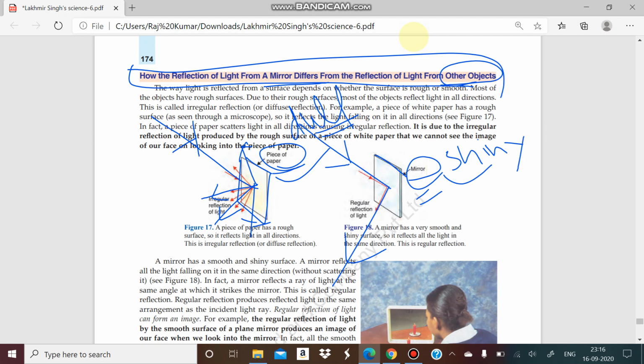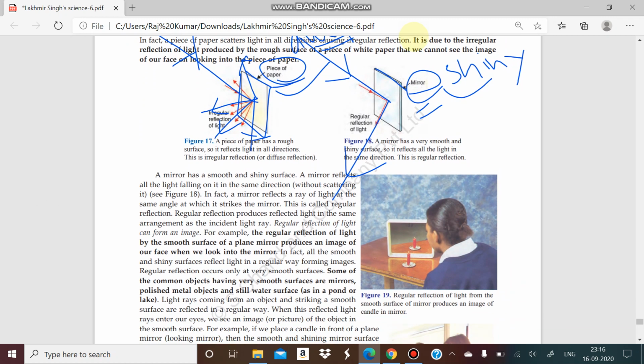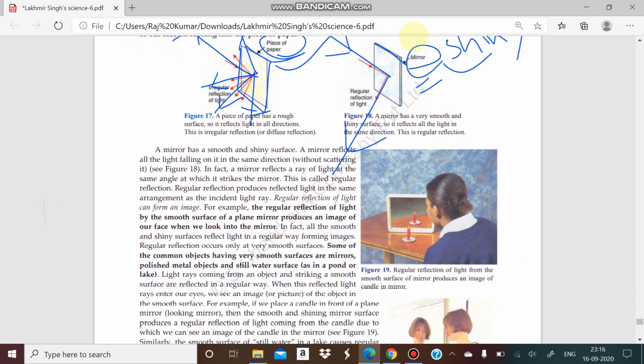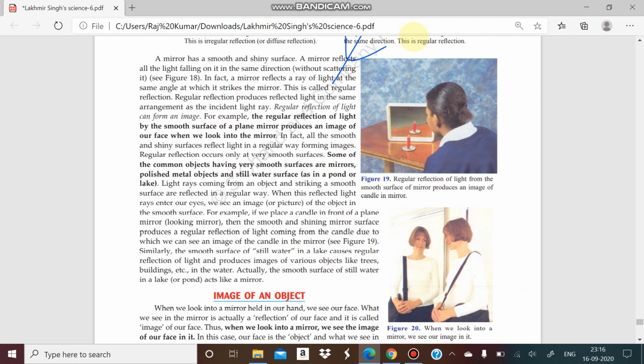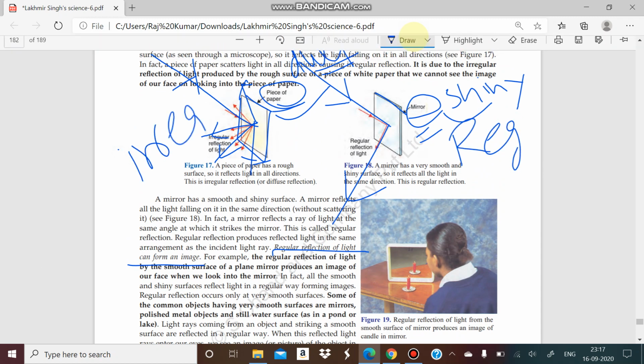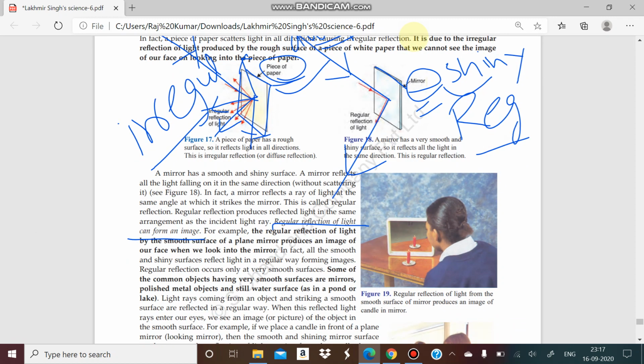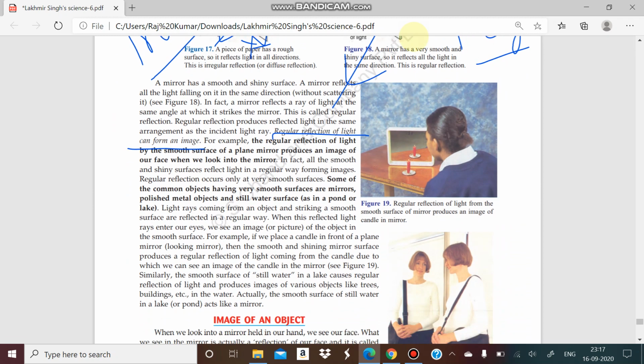That's why we see reflection occur very clearly in the shiny surface. So I think you got the meaning. Regular reflection of light can form an image. Only regular reflection forms an image. The regular reflection is here, and there are irregular reflections because it is an irregular surface. So only regular reflections will form the image.